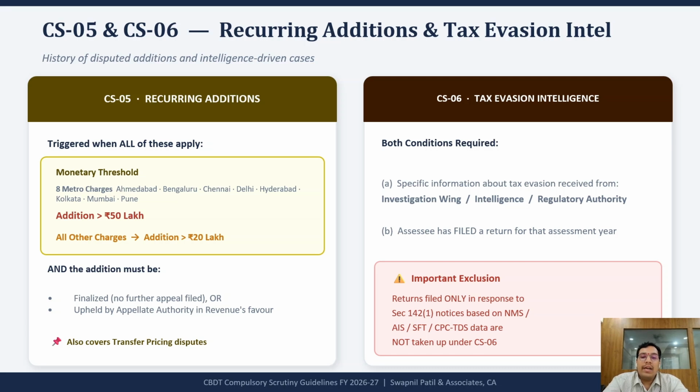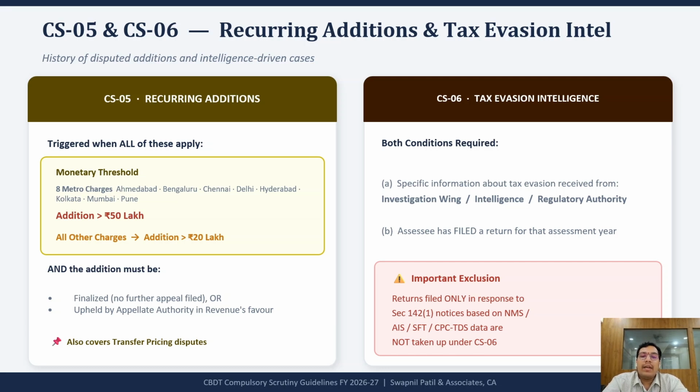Other charges, addition exceeding 20 lakhs. This category also includes transfer pricing disputes. The idea is straightforward. If substantial additions are repeatedly sustained against a taxpayer, the department wants to closely examine future returns as well.